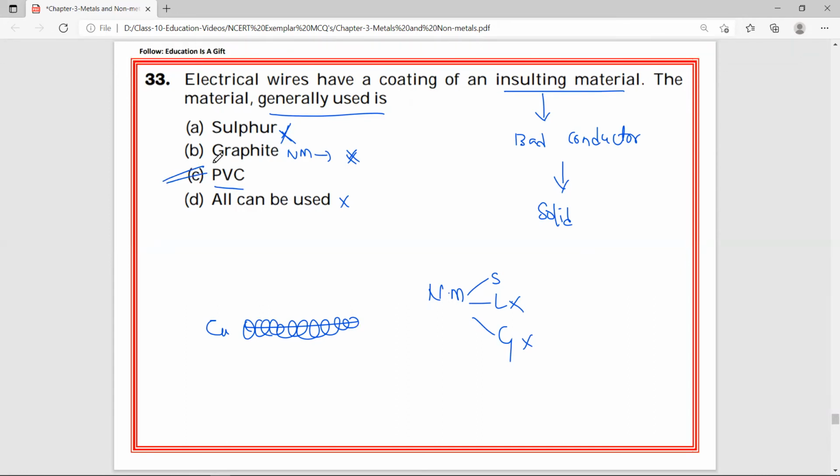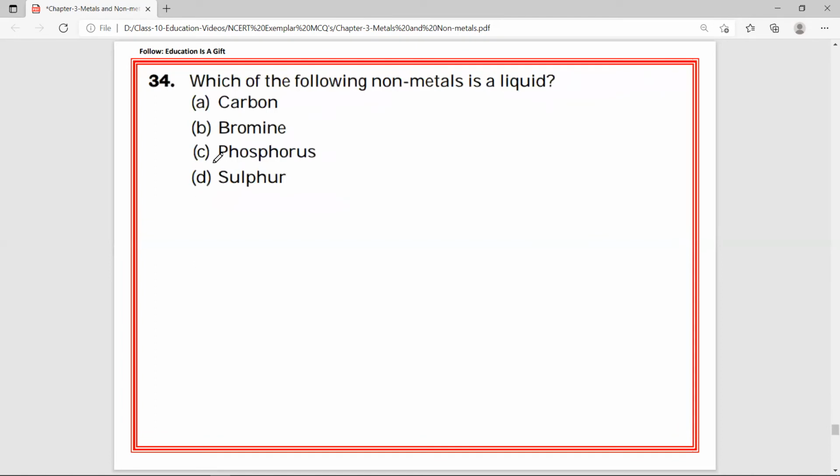Next, 34. Which of the following non-metals is a liquid? So non-metals, basically I told you, will be in solid state, liquid state, and gaseous state. Here, while coming to this liquid state, there is only one non-metal which is in liquid state. Straight away the answer is B, bromine.